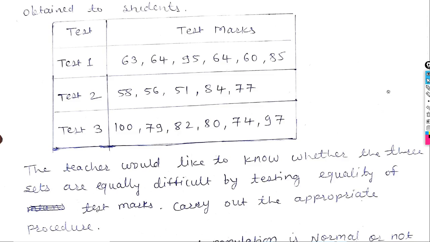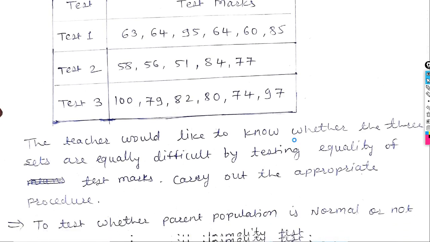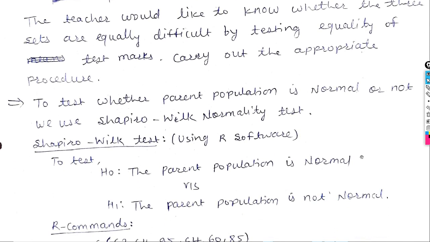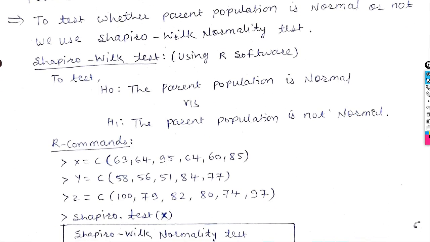But which procedure do we have to use? In this case, there are three groups given. So we can use one-way ANOVA if the normality assumption is satisfied. Otherwise, if the normality assumption is not satisfied, then we have to go for the non-parametric alternative to one-way ANOVA, which is the Kruskal-Wallis test. So first check the normality. To test whether the parent population is normal or not, use the Shapiro-Wilk normality test.